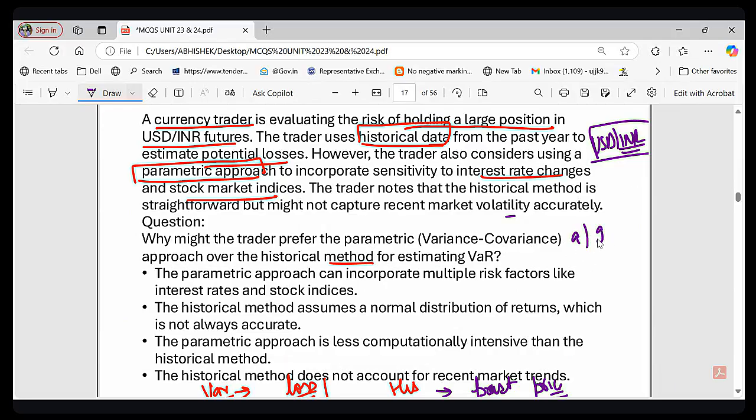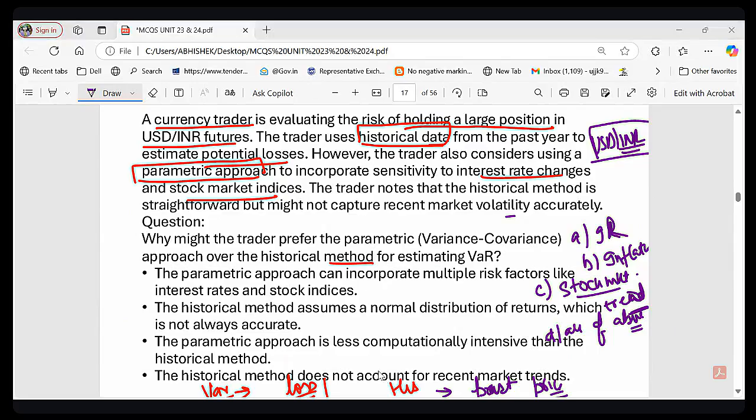Option A, interest rate. Option B, inflation. Option C, stock market trend. And option D, all of the above. So which of these factors can affect currency price? Option A, interest rate. Option B, inflation. Option C, stock market trend. And option D, all of the above. So currency price को इनमें से कौन सा factor influence करेगा? Is it interest rate? Is it inflation? Is it stock market trend? Or is it all of the above? Please answer. No, the answer is all of the above.